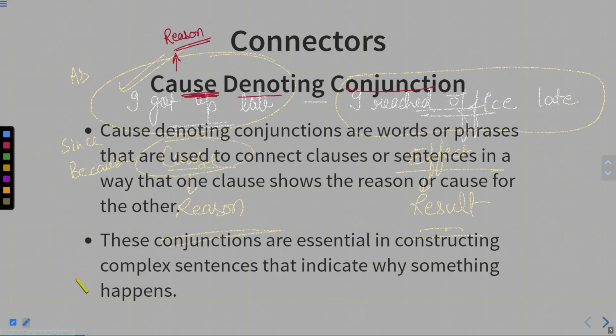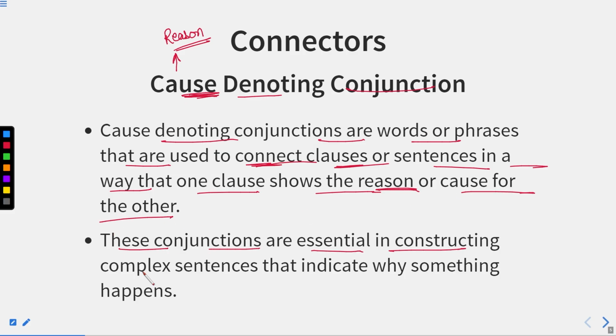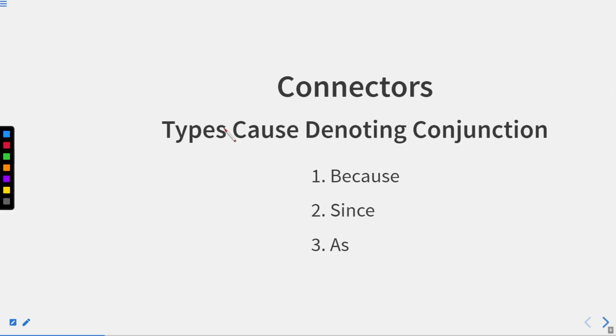Let us see. Cause denoting conjunctions are words or phrases that are used to connect clauses or sentences in a way that one clause shows the reason or cause for the other. These conjunctions are essential in constructing complex sentences that indicate why something happens. So they show the reason.